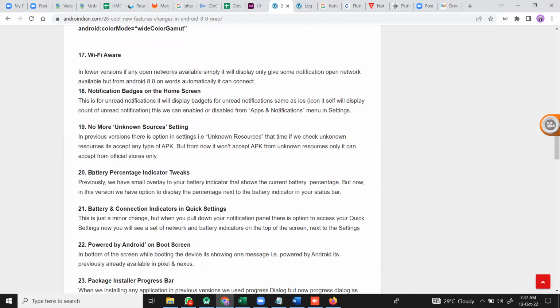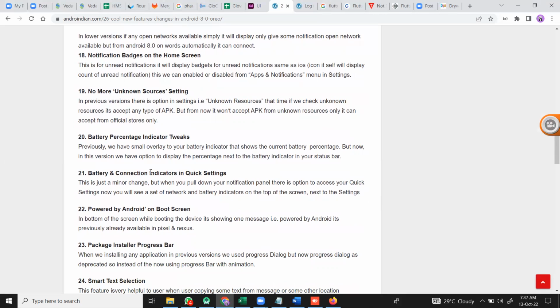And battery percentage indicates. So if the battery percentage is changing, the battery colors in the status bar change automatically. That is shown in this. And battery connection indicators, quick settings. Like in settings, when I scroll down or up, some menus will come from there. We can see a lot of quick settings like battery and other battery settings, Wi-Fi, Bluetooth, all such features we can access in the status bar itself.